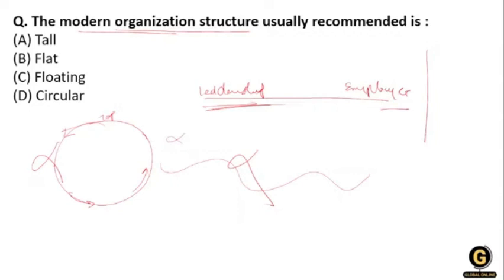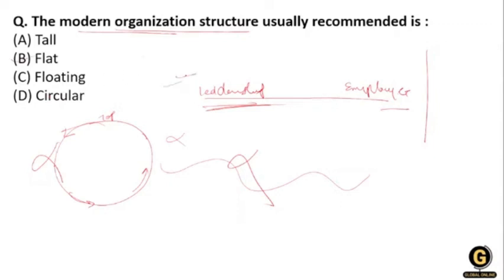Now we are left with only two options, tall and flat. What will be the right answer according to you? Try it yourself. Very good, option B is correct, that is flat.